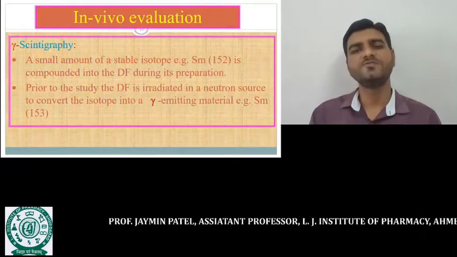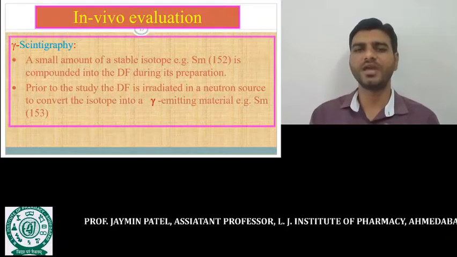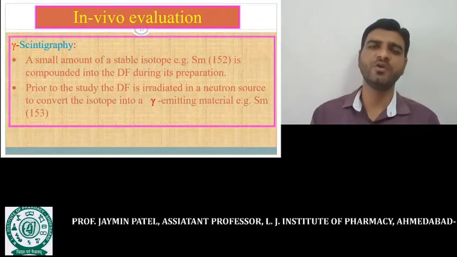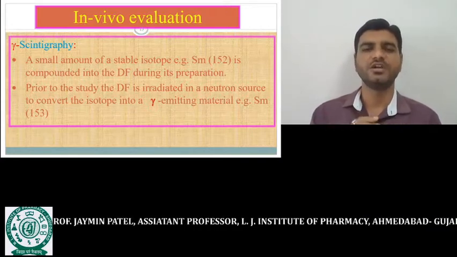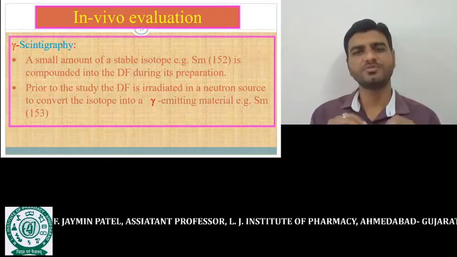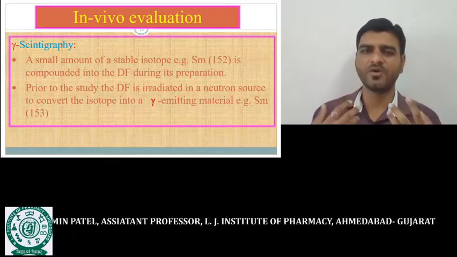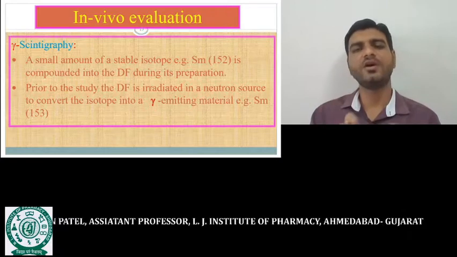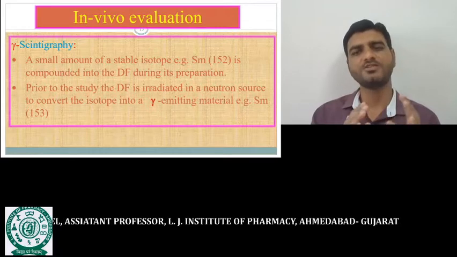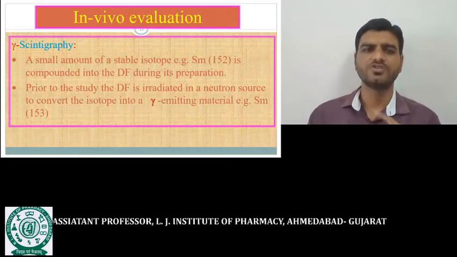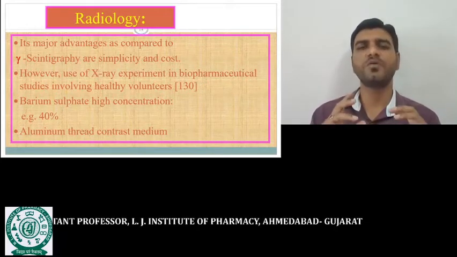Once we come to know by the in vitro evaluations that our formulation is capable of remaining in the GI tract for a long period of time, then there is a need to cross-check by in vivo evaluation. Mainly two techniques are used, that is gamma scintigraphy and radiology. In gamma scintigraphy we utilize stable isotopes in the formulation, and that formulation enters inside the body, it may be an animal body or a healthy volunteer, and by regular imaging we come to know the position of our formulation, whether it remains in the stomach or passes out through the stomach. So gamma scintigraphy and radiology, these two approaches are generally used to check the position of the formulation inside the body.